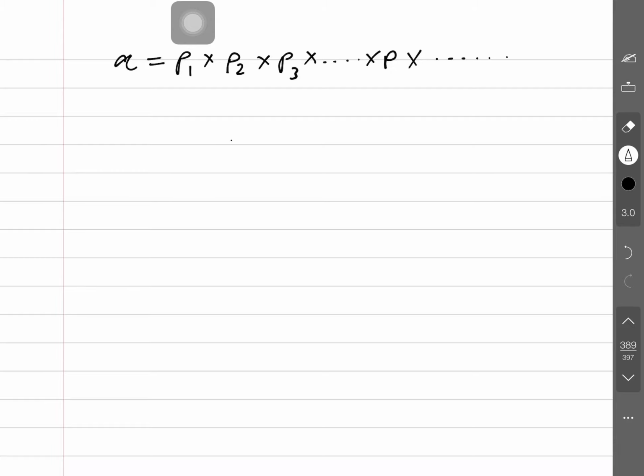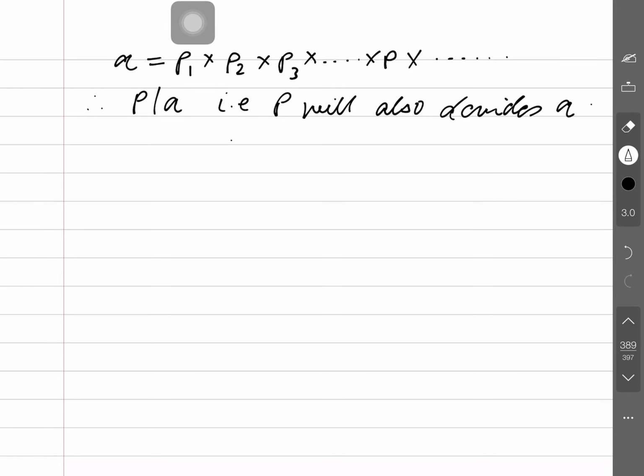Now you may see on the left side a, and on the right side p1 p2. A has been split into p1, p2, p3 and p. It means p can divide it, so p lies in the factorization of a. Therefore, p divides a square, as proved here. You may write down the statement that p will also divide a. Is that clear? Now this has been completed.